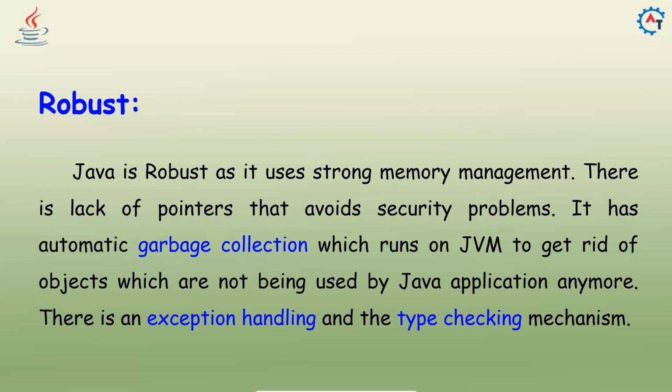It has automatic garbage collection, which runs on JVM to get rid of objects which are not being used by the Java application anymore. In our previous video, we discussed that this is object oriented, so we need to create objects. The moment you create an object, it occupies some memory. If you're not removing that object, the memory is wasted. So because of its robust nature, it automatically destroys the objects which are no longer needed. For that, it uses the garbage collection concept. There is also an exception handling and type checking mechanism. Because of that, it is robust.